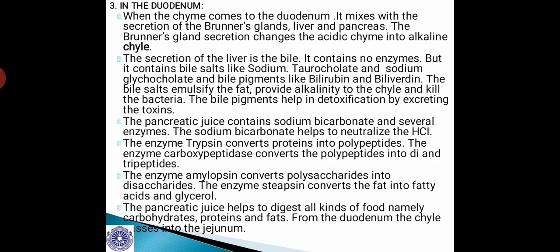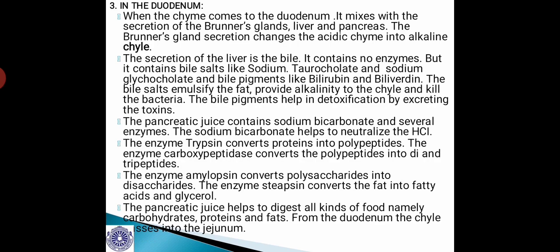It contains no enzymes, but it contains bile salts like sodium taurocholate and sodium glycocholate, and it contains bile pigments like bilirubin and biliverdin. The bile salts emulsify the fats, provide alkalinity to the chyle and kill the bacteria. The bile pigments help in detoxification by excreting the toxins. So this is the role of bile juice.